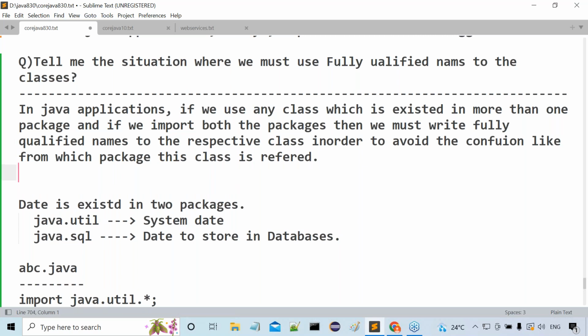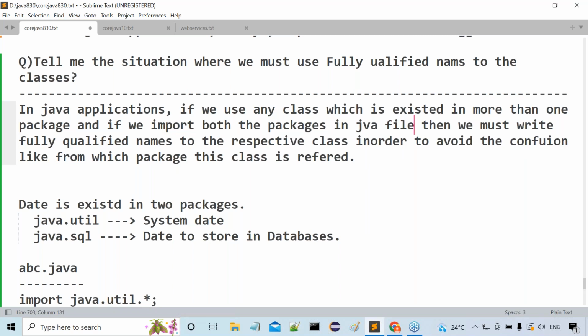Guys, understand my meaning here, what I'm telling you? In Java applications, if you use any class which exists in more than one package, and you import both the packages in the Java file, then we must write the fully qualified name of the respective class in order to avoid confusion about which package this class is coming from.